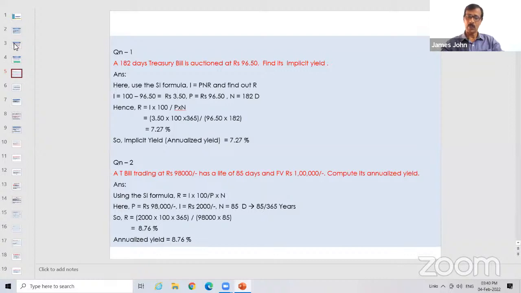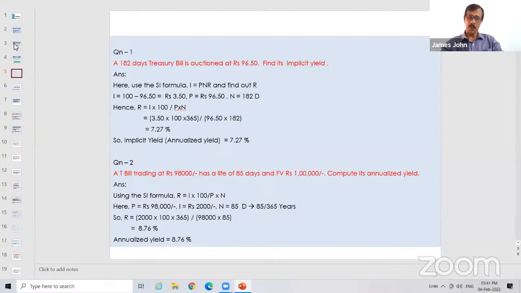If you want, I will do it on the whiteboard. Since it's a very simple one, I am not going for that. So here, what is P? A person who is investing in this treasury bill has to pay 96.5 rupees. So the amount he is investing is 96.50, so P is 96.50. And how many days does he have to wait? He has to wait for 182 days. So the number of days is 182. If you convert to years, this is 182 by 365.